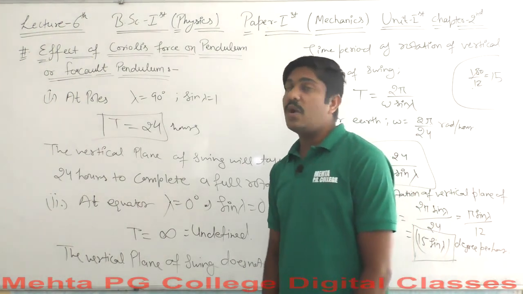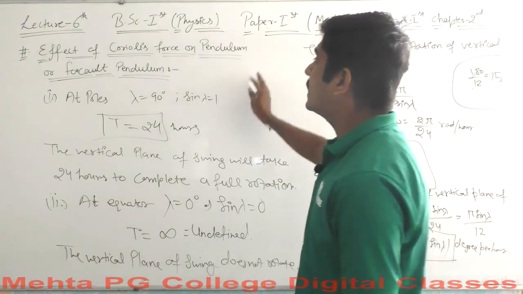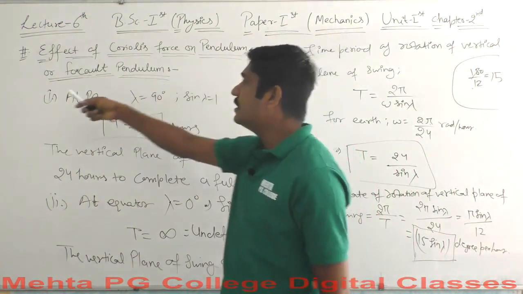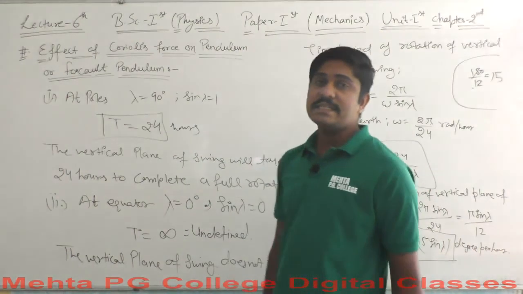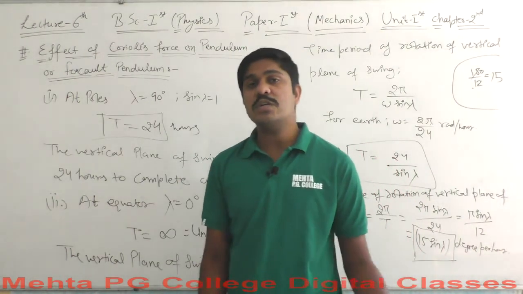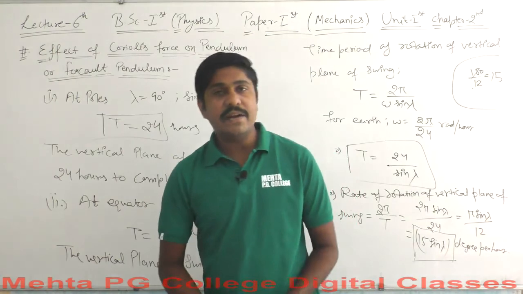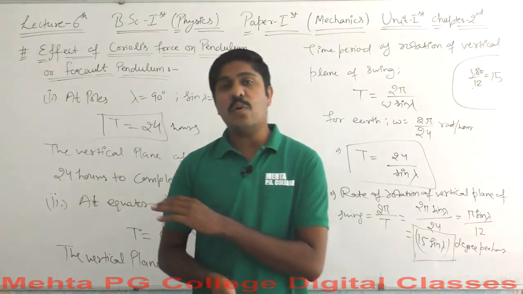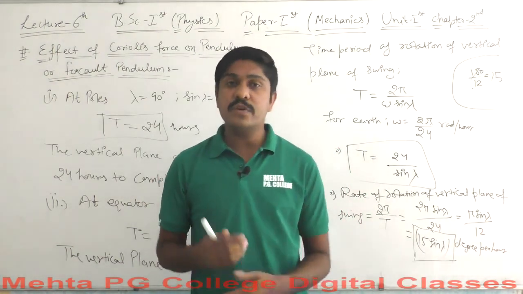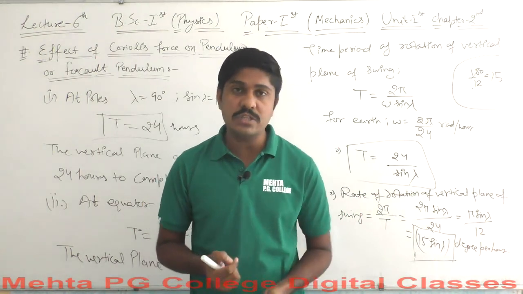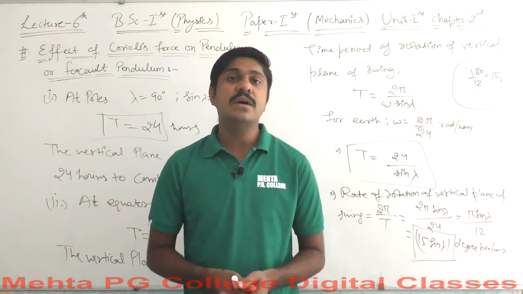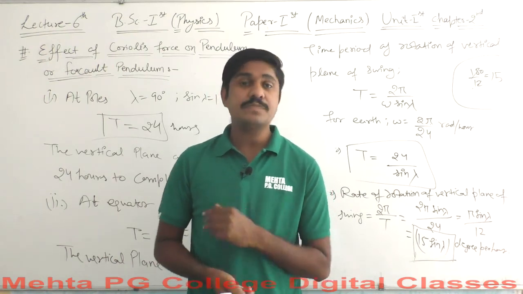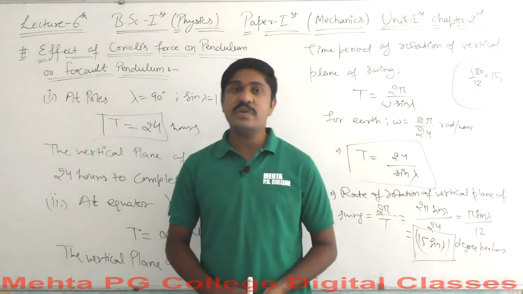So that's all that happens here, and this is the effect of the Coriolis force on a pendulum, which we termed the Foucault pendulum. This is the sixth lecture, in which we talked about the Coriolis force, and this is the last lecture of all the theoretical concepts. We have some mathematical calculation topics also, but we will talk about them step by step in our next session.